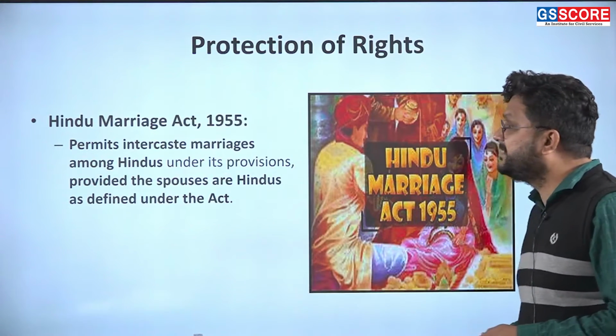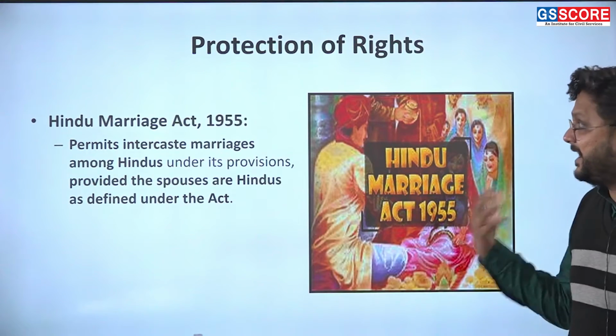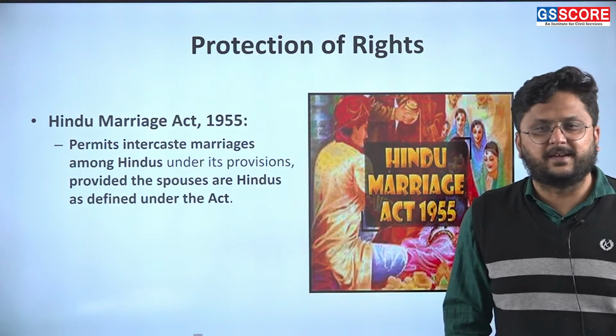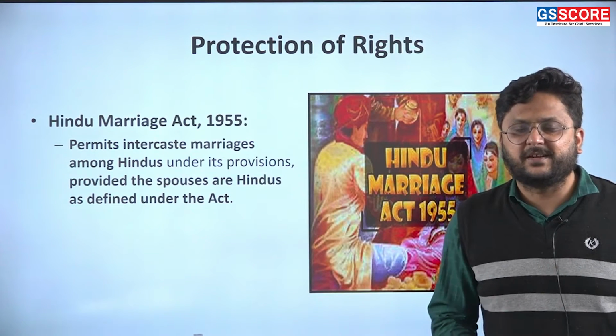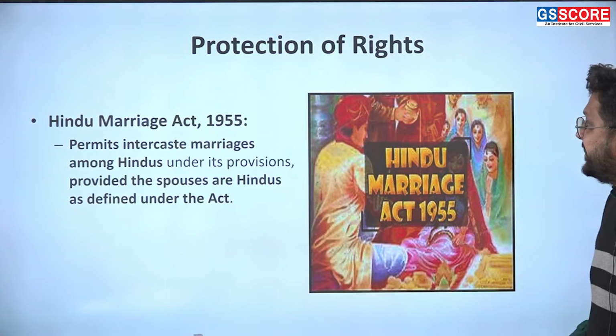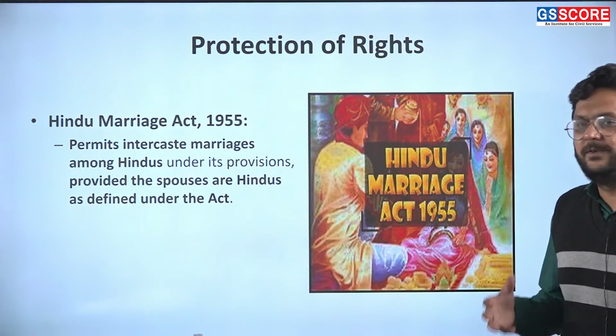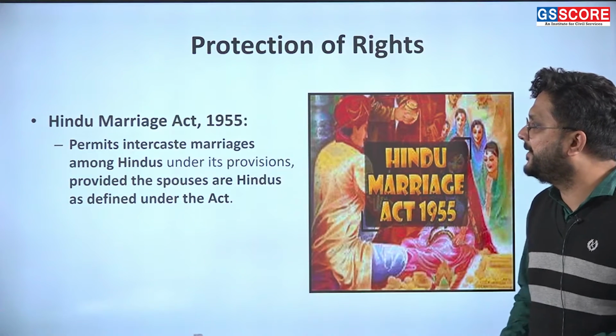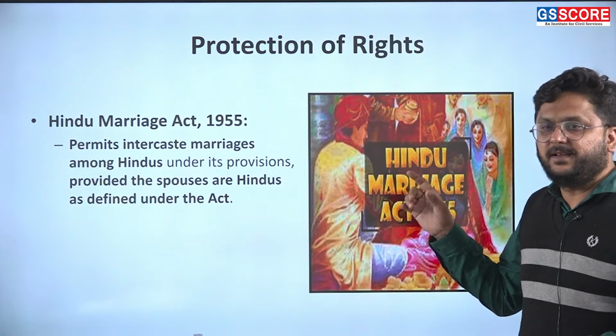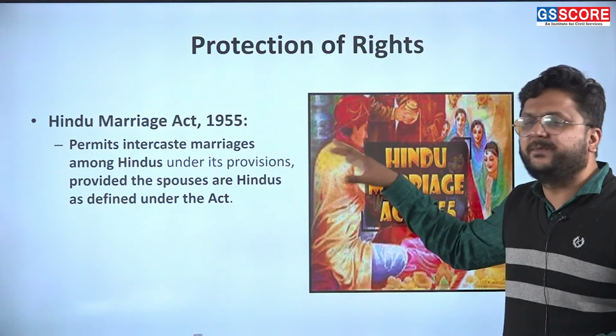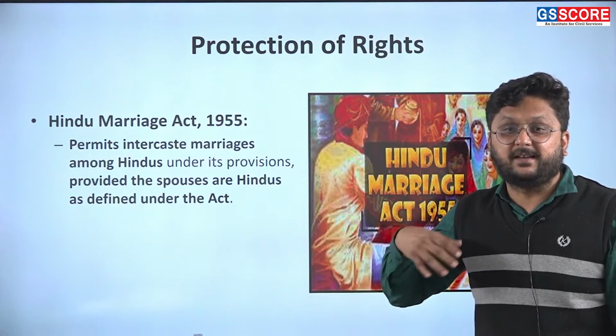Now, what are the other provisions? For interreligious marriage also there is protection and there are rights. Take the Hindu Marriage Act 1955. It also promotes intercaste marriage.